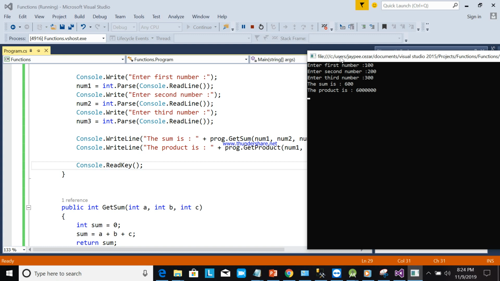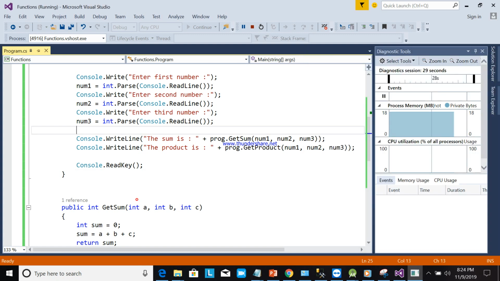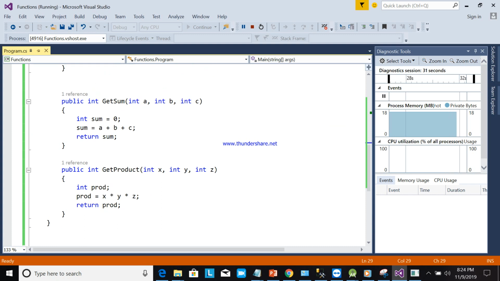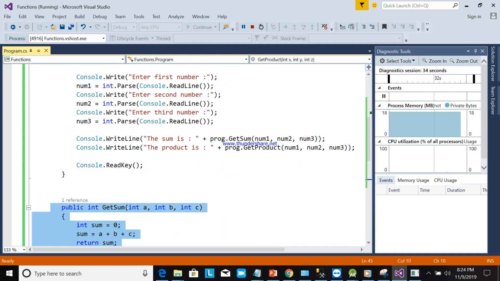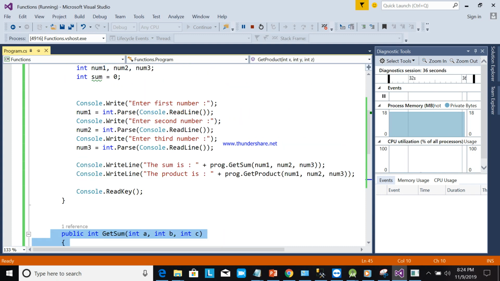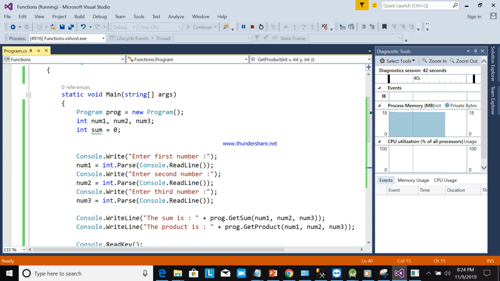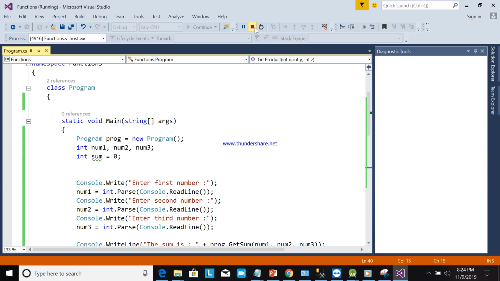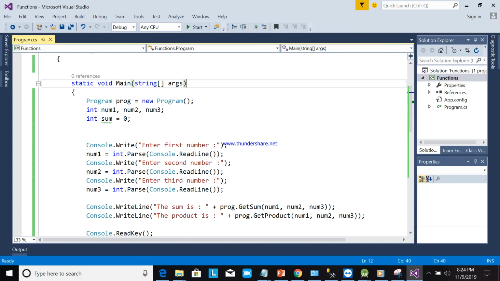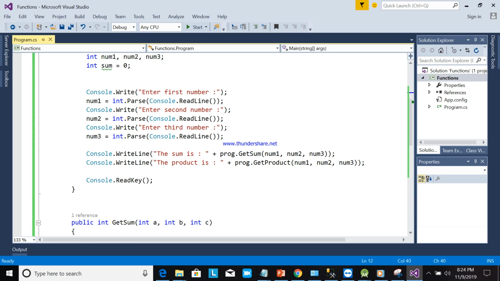Okay. I hope you understand how to create functions or methods in a class. This is very important because you can use this one in any classes or any functionalities. Not only here, but you can call this one from any classes also. Okay, because this one is public. So public means you can call this one from any other classes. I hope you understand this one.